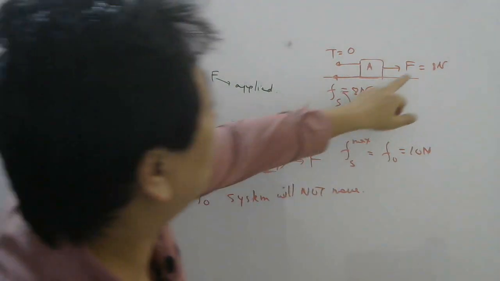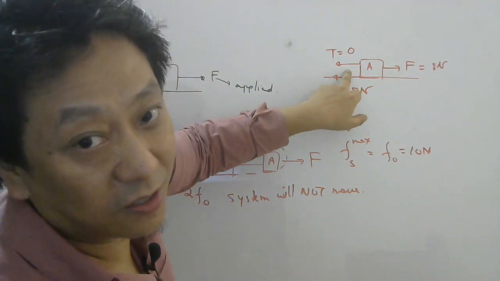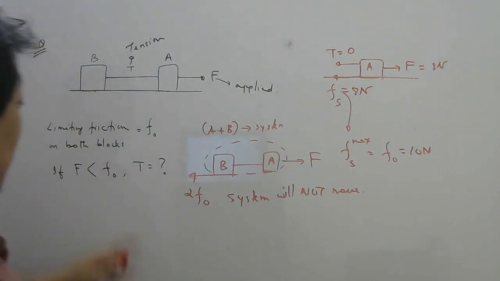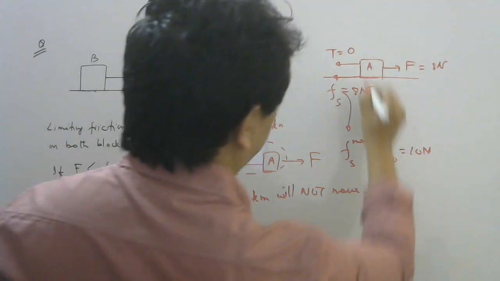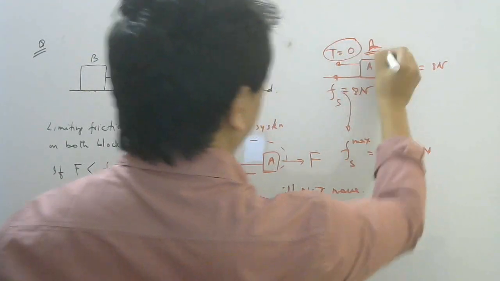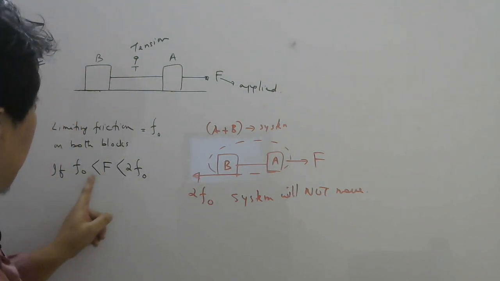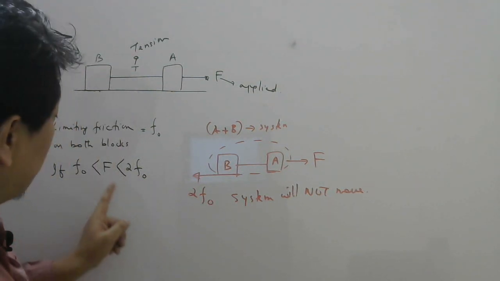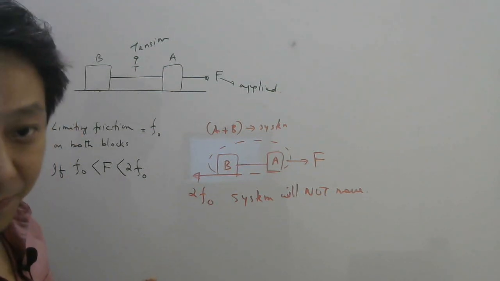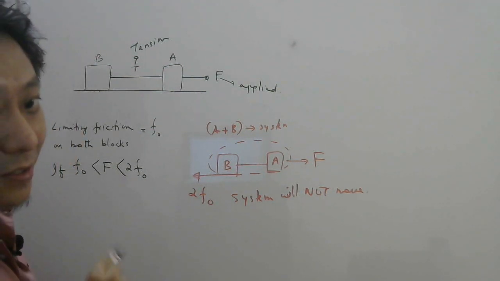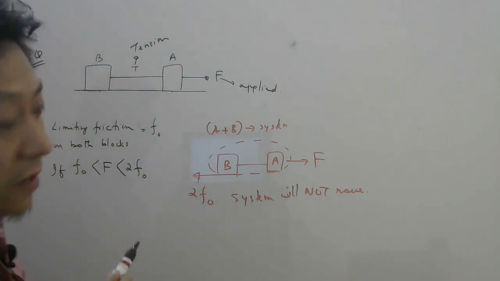Anyways, if this is 8, this is 8, how can there be tension? Then suddenly the block will move. But the system is at rest. So tension here is 0. That is the answer. Now the question is slightly different. The applied force is greater than F naught, but it is less than 2F naught. Previously it was less than F naught. Here it is less than 2F naught but greater than F naught.